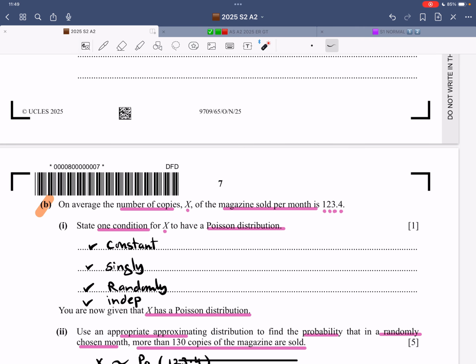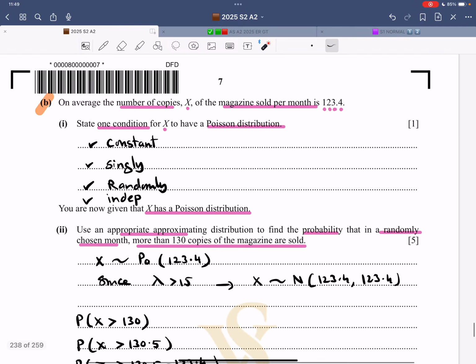So now it says on average, the number of copies. That was about those errors. And now this is about copies of the magazine sold per month is 123.4. It still is following Poisson distribution. State one condition for X to have a Poisson distribution.